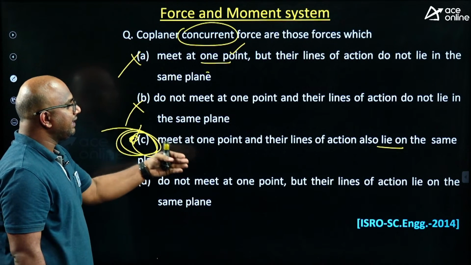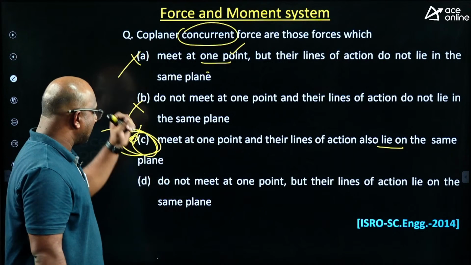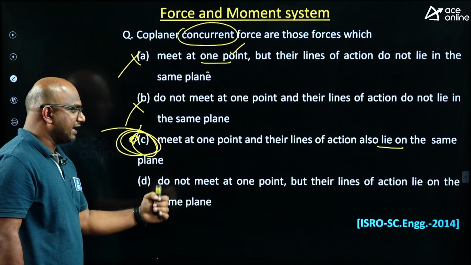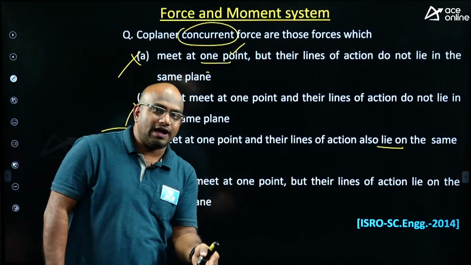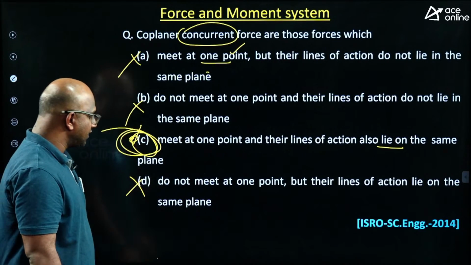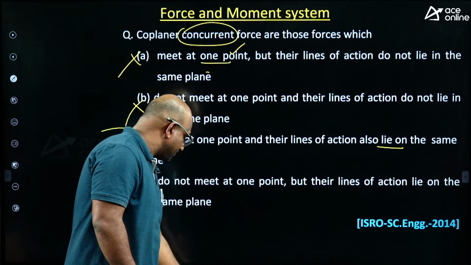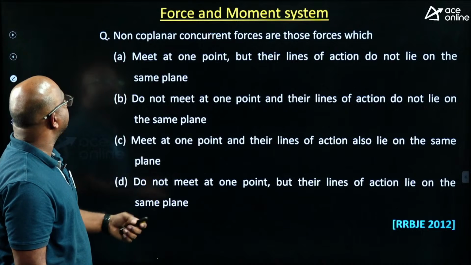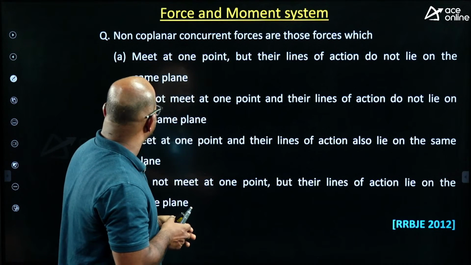Next, D: do not meet at one point, but their lines of action lie on the same plane. Not meeting at one point means non-concurrent, and lines of action on the same plane means coplanar. It is a non-concurrent coplanar force system. This is also wrong. The right answer is option C. Very good. So many students gave the answer C. Excellent.